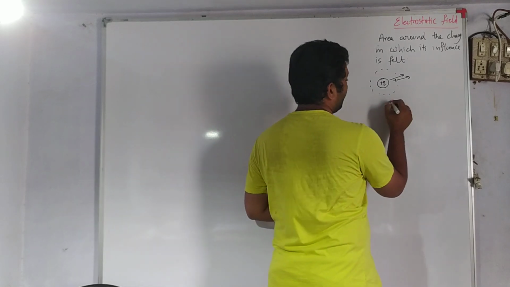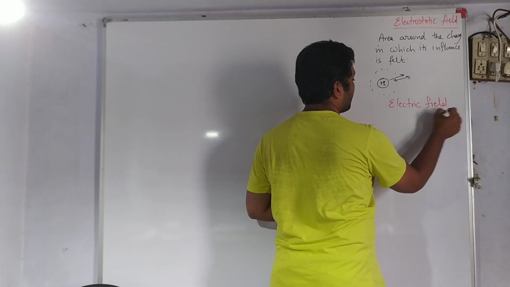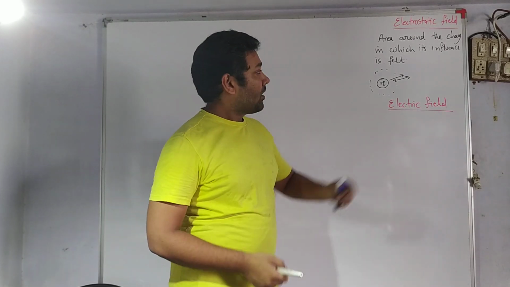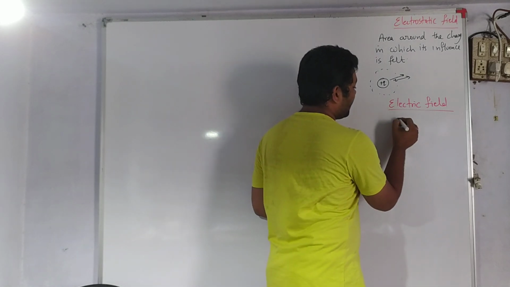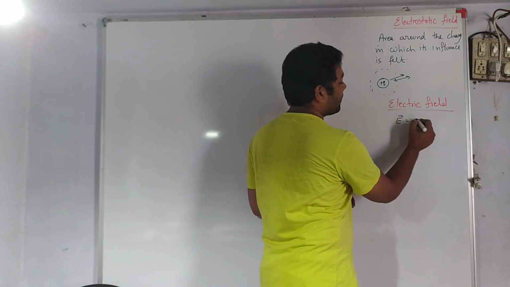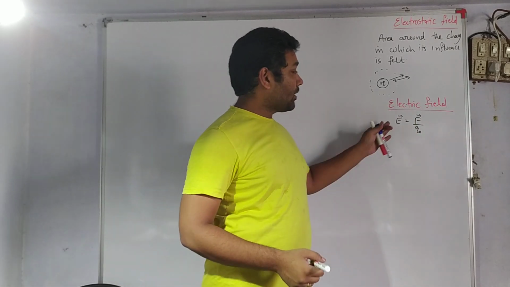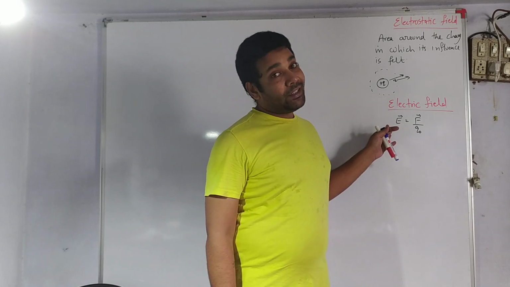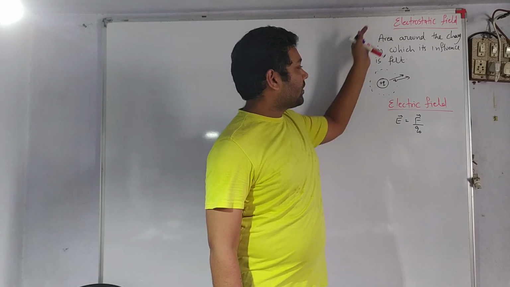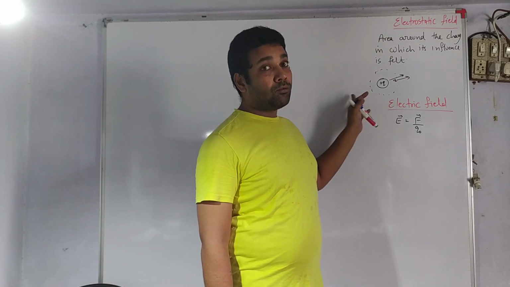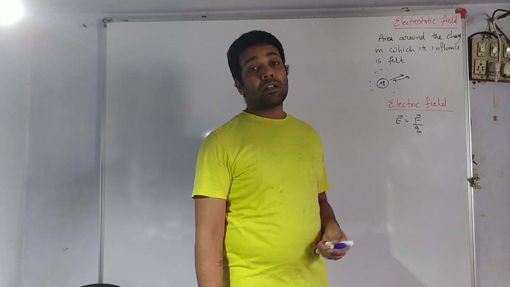Next, we have a mathematical formula for the electric field, or you can also say electric field intensity. How can these words be written in mathematical format? So electric field E bar is defined as the force experienced per unit charge. If you want to calculate the electric field or field intensity due to any charge at any other point, then how do you calculate it? As per this formula, it is defined as force experienced per unit charge.